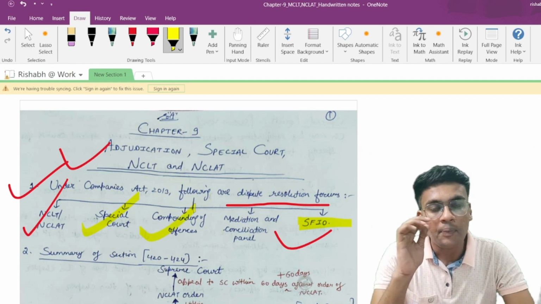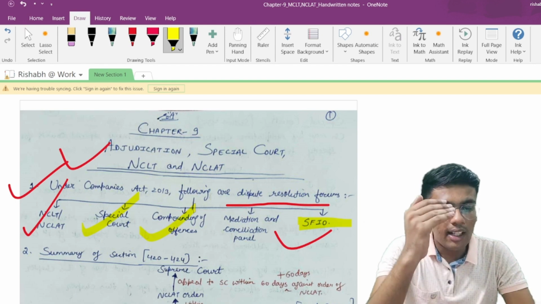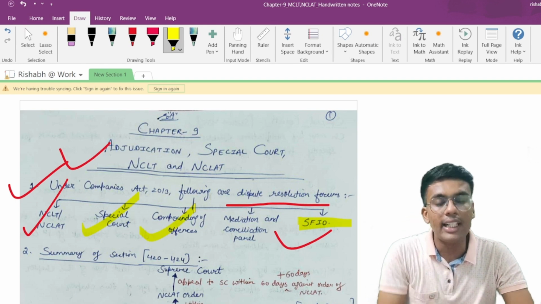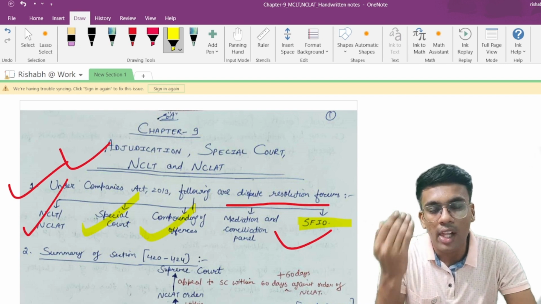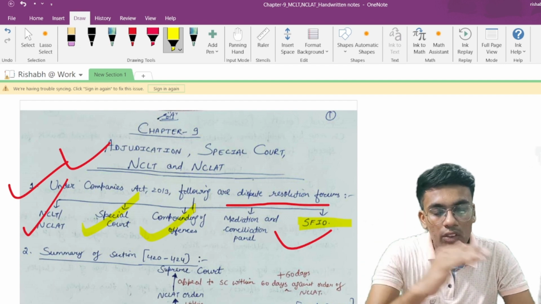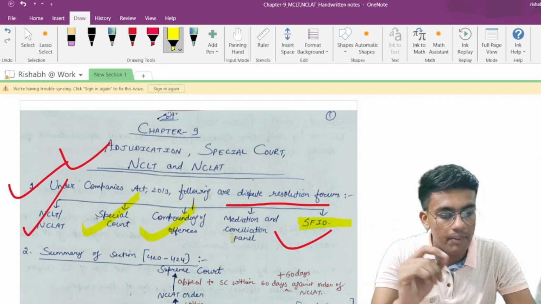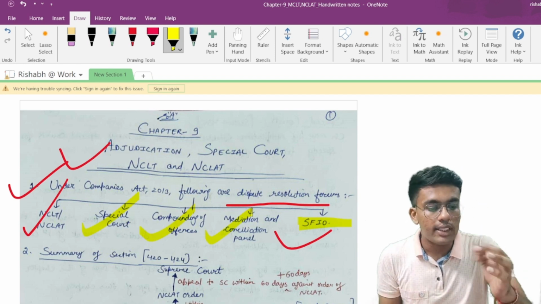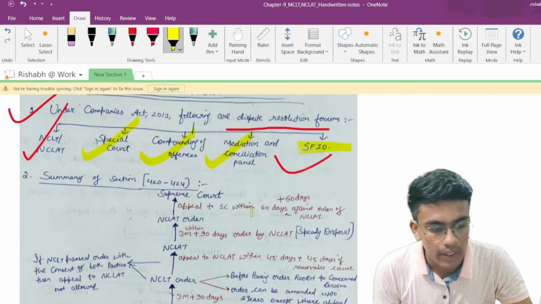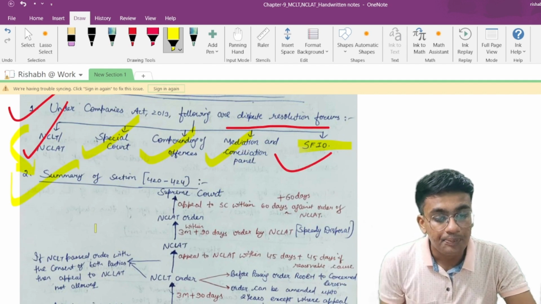Compounding of offenses: apart from going for an appeal or going to the special court, you can directly compound such offenses by paying a certain amount of fee or fine, and your offense will be forgiven. Now, mediation and conciliation panel. This also we are going to study in detail in the subsequent part of this chapter. Firstly, let us start with NCLT and NCLAT.